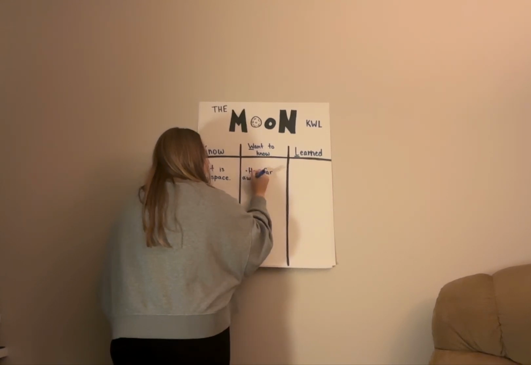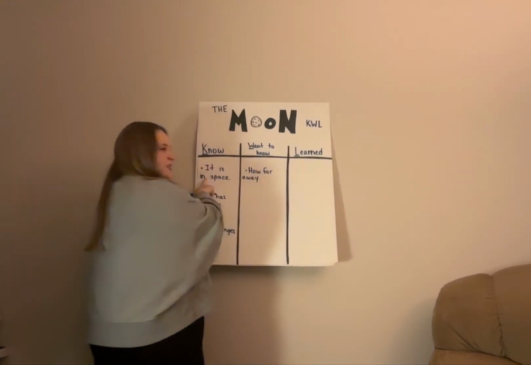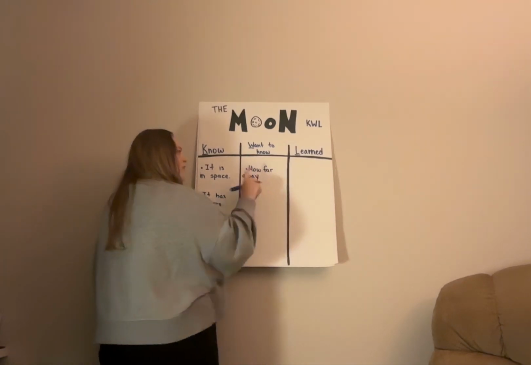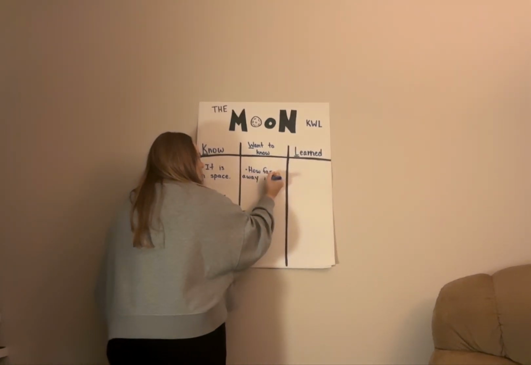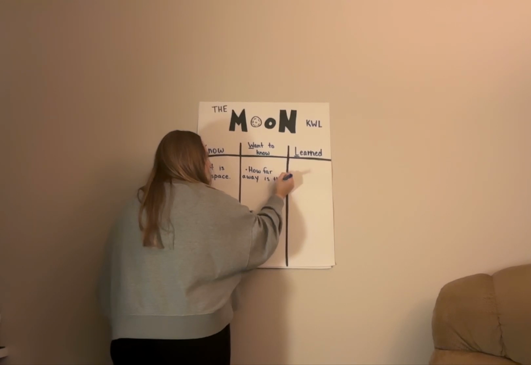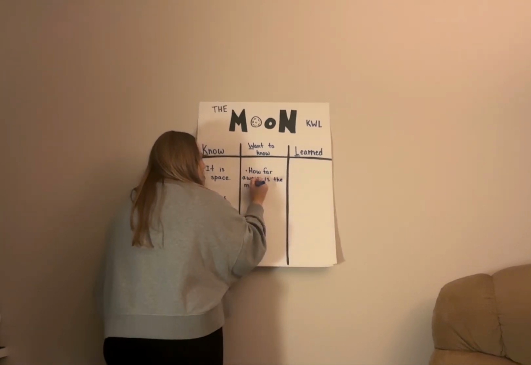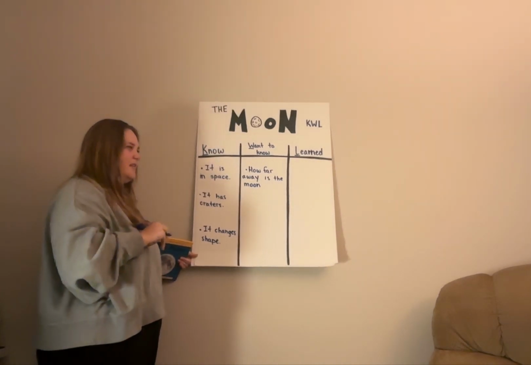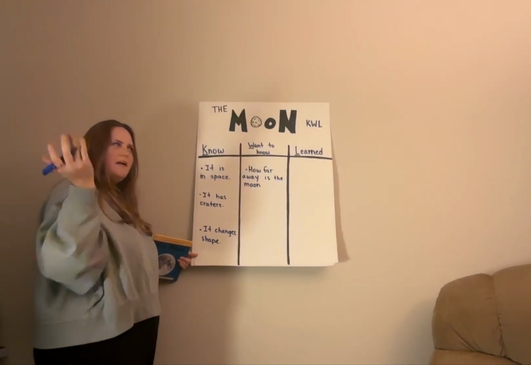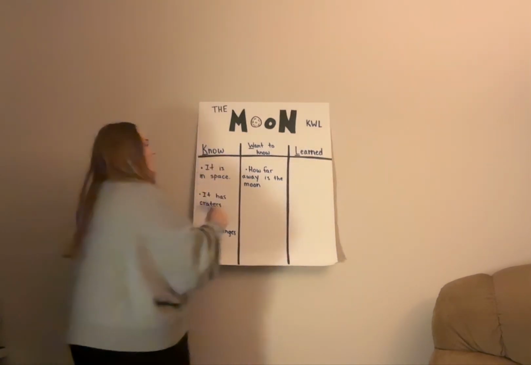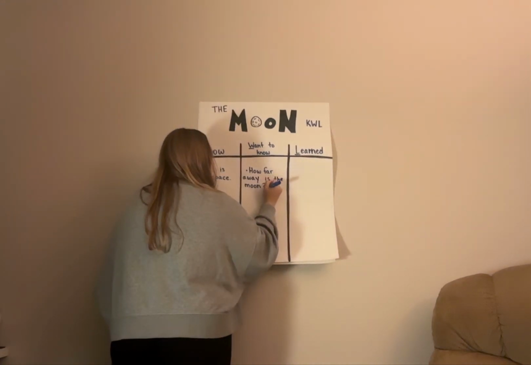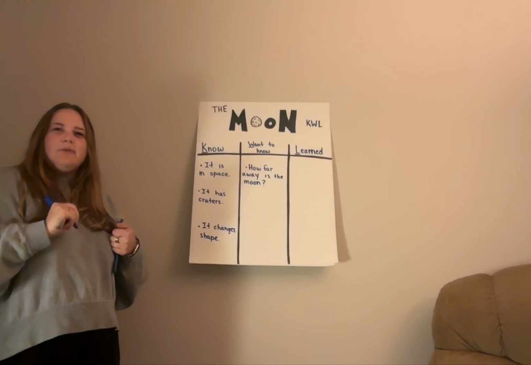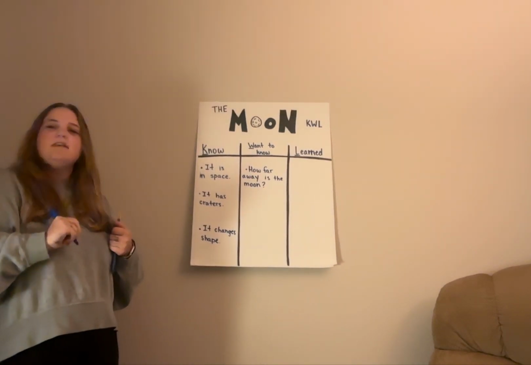And notice that I've been adding punctuation to all of my sentences here. These are complete sentences. So how far away is the moon? So if I'm adding punctuation, what do we think is going to go at the end of this sentence? Ooh, a question mark. Good. We're asking a question. Question mark. Awesome. How far away is the moon? Do we have any other questions that we might want to have answered?